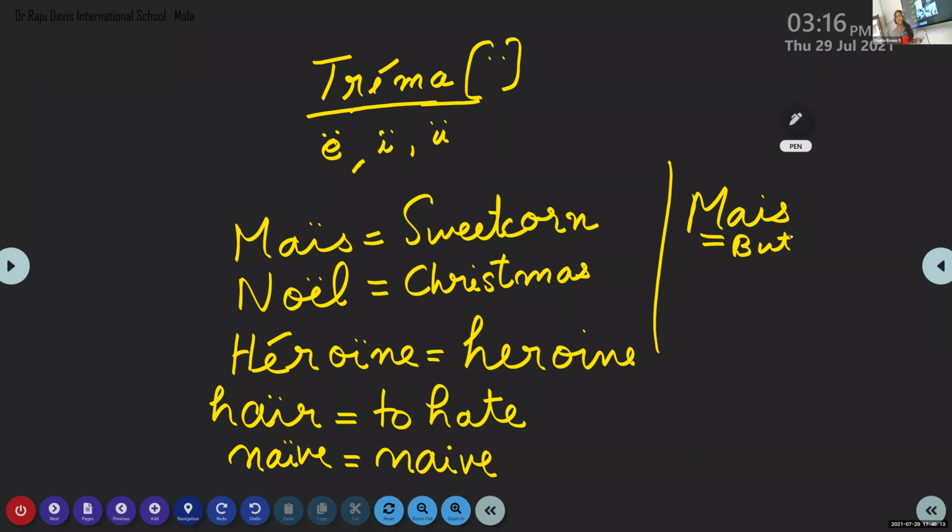What I meant was, when two vowel letters come together, normally we read them together. We combine them and take the pronunciation. But when trema is there, you have to pronounce these two letters separately. The pronunciation is not changing, you just pronounce them separately. In maize, the I sound should be clearly audible, and the E sound should also be clearly audible.